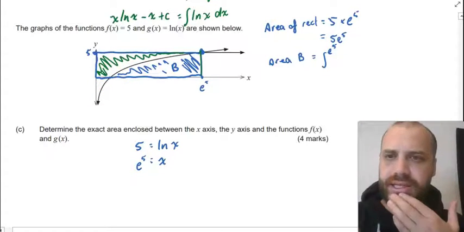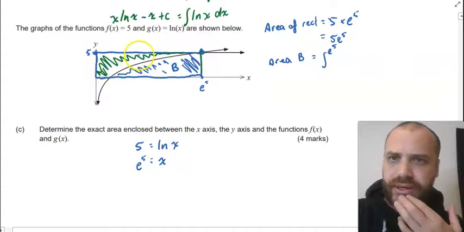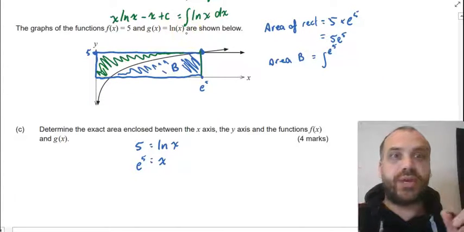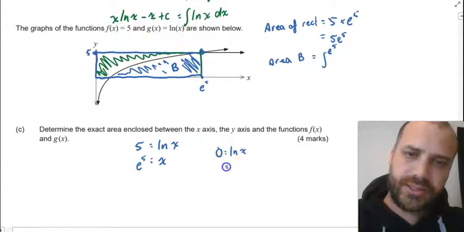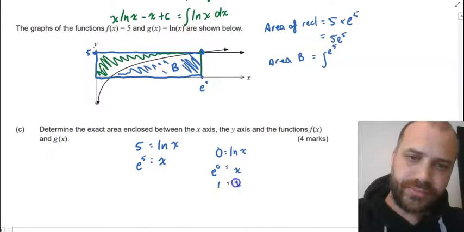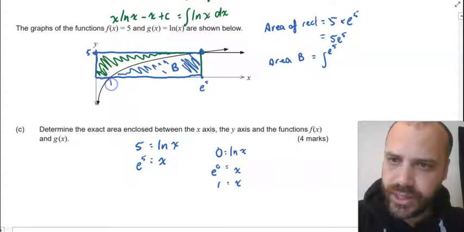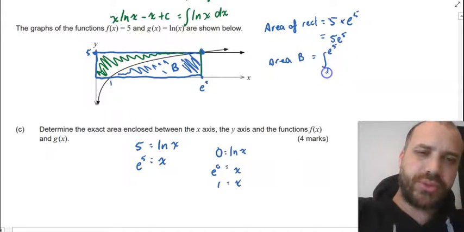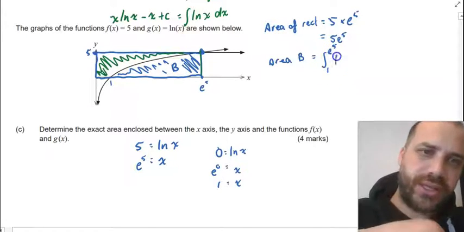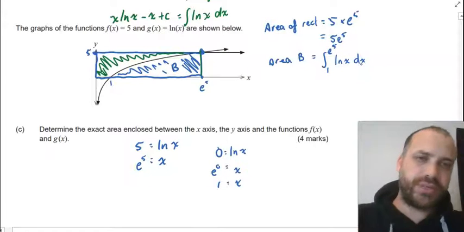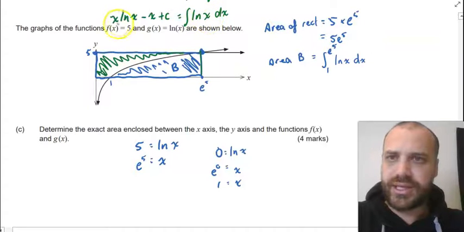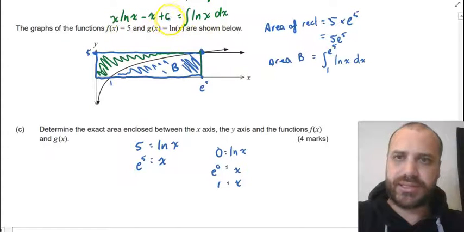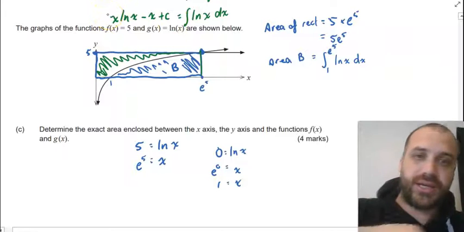Damn, okay, I need the x-intercept of ln x. Alright, so that's when y is equal to 0. 0 equals ln x. Alright, e to the 0 equals x. e to the 0 is 1. Alright, x equals 1. Let's put that one right there. So I'm integrating between e to the 5 and 1, the function ln x with respect to x. Now, luckily, I know that the integral of ln x is equal to x ln x minus x plus c. Okay, so I'm integrating that.